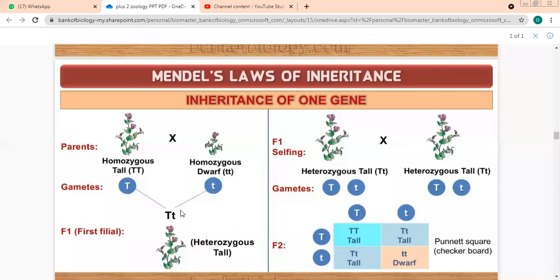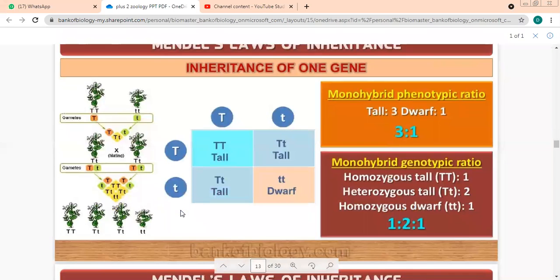1:2:1. Very good. This square is also known as a checkerboard, or it's called a Punnett square. I think you know about this. You've done it. We are still continuing with inheritance of one gene. I'm explaining the same thing to you again. How many are tall over here? The first three are tall. What about the fourth one? Is it tall or is it dwarf? Dwarf. Yes, beta. So your phenotypic ratio of tall to dwarf becomes 3:1.